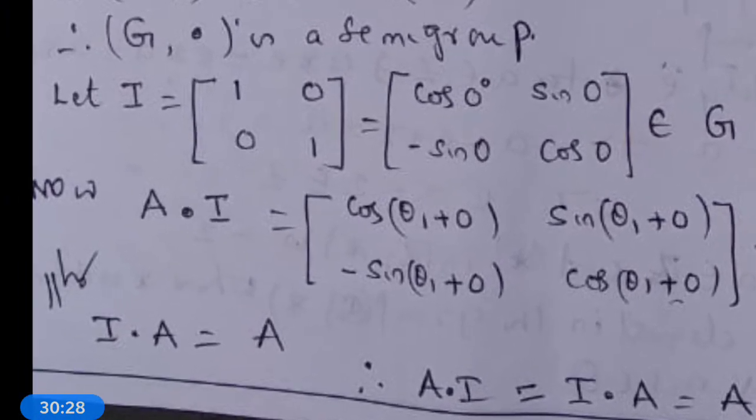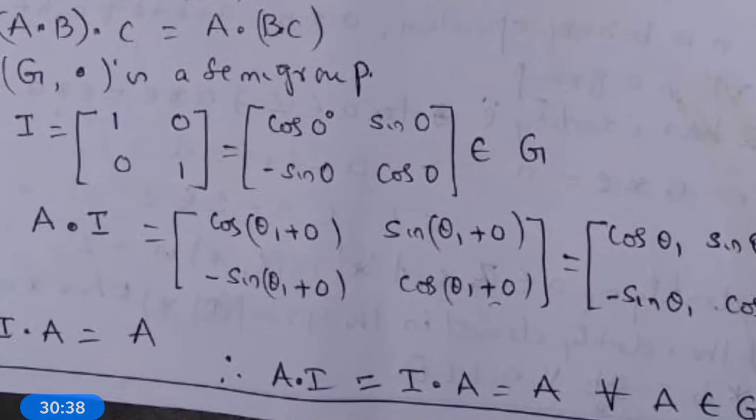Now we want to identify the existence of the identity element in G with respect to dot or not. Let the 2 by 2 identity matrix I be 1 0 0 1. What is 1? Cos 0. What is 0? Sin 0.